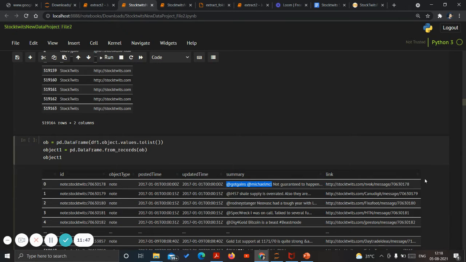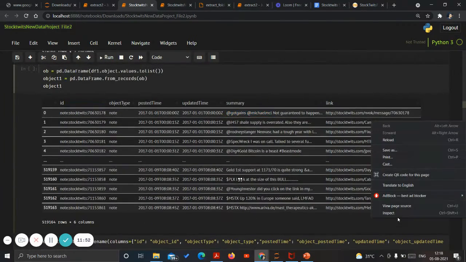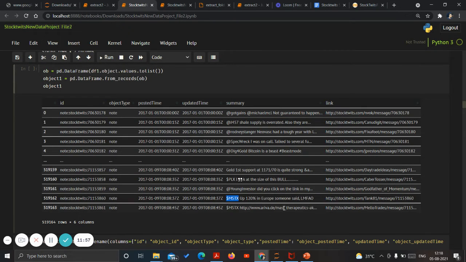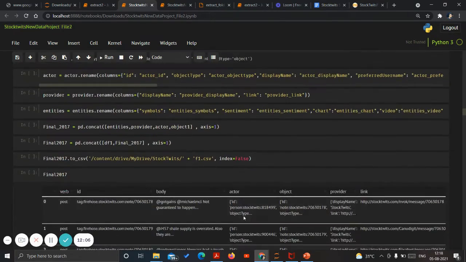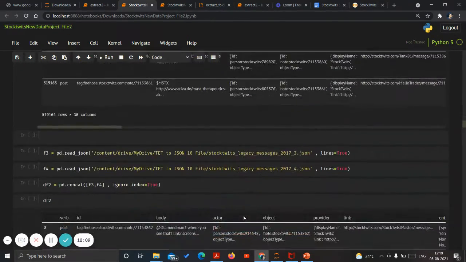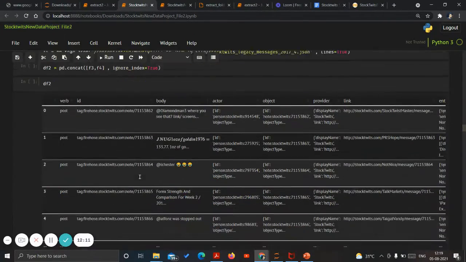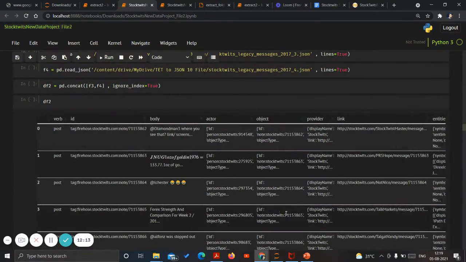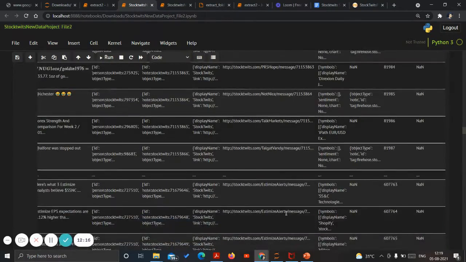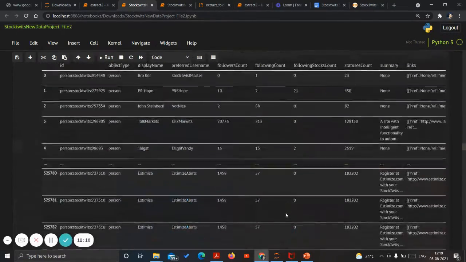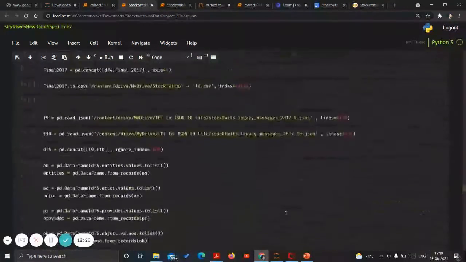So how many at-the-rate person names are mentioned, which we need to add later on. Likewise, there is stock, which is dollar slash stock name. So how many stocks are involved inside it, so we have to add the counting or the statistics of it at the last using pandas operations. Then afterwards, concatenate all of them. Finally, after the concatenation of the data and solving the nested JSON, the final file would be ready.